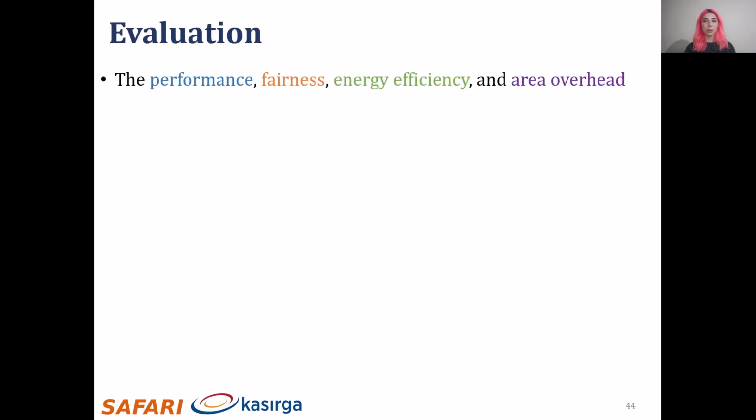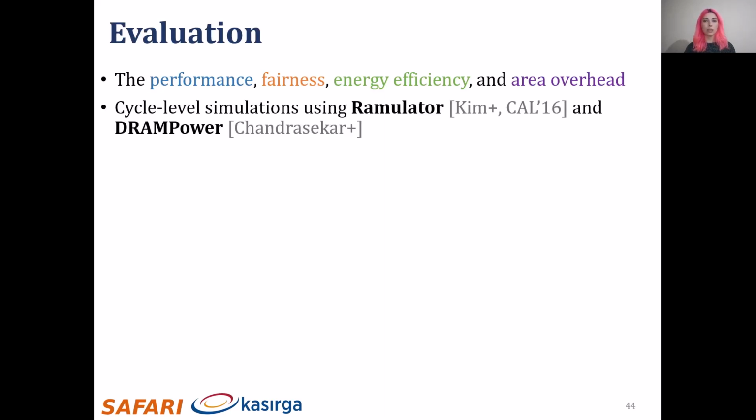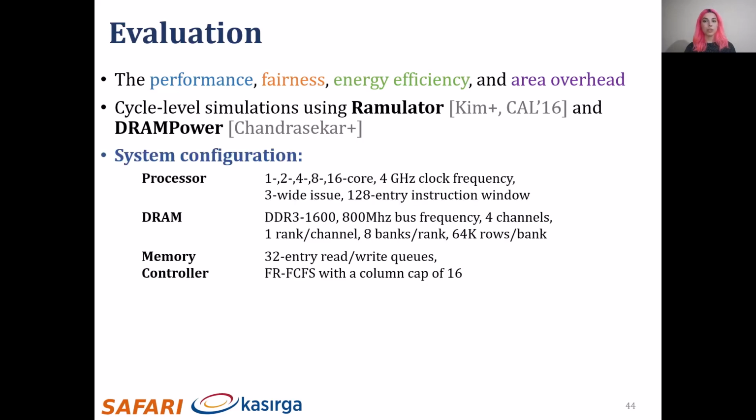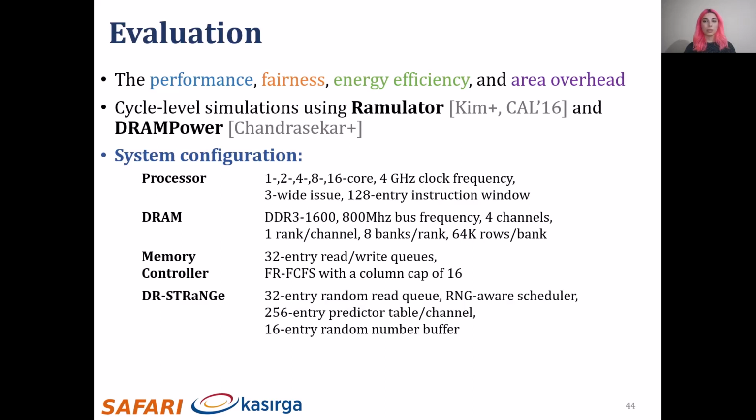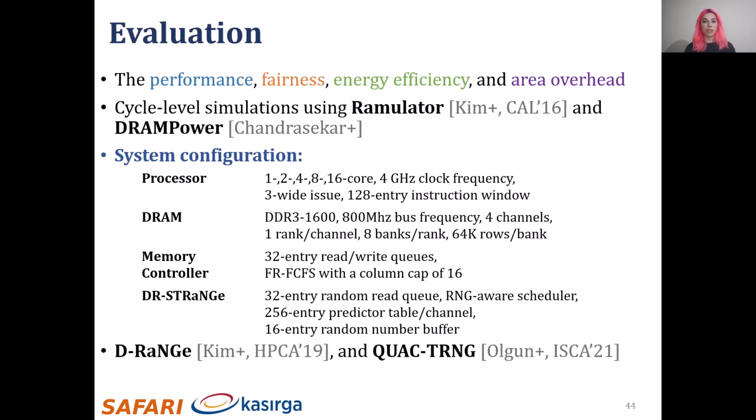We evaluate the performance, fairness, energy efficiency, and area overhead of DR-STRaNGe. We conduct cycle-level simulations using Remulator and DRAM power. We simulate a realistic system with the configurations given in the slide. For DR-STRaNGe, we use a 32-entry random read queue, an RNG-Aware scheduler, a 256-entry predictor table per channel, and a 16-entry random number buffer. We show DR-STRaNGe benefits using DRANGE and QuackTRNG as the RNG mechanism used in the system.